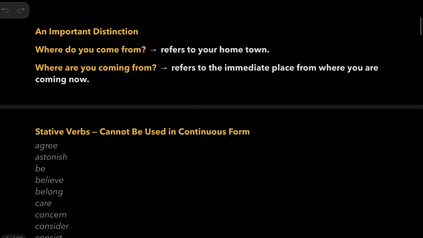So, what is the difference between where do you come from and where are you coming from? So, where do you come from refers to your hometown, and where are you coming from refers to the immediate place from where you are coming now.